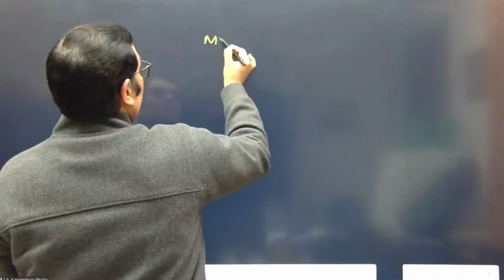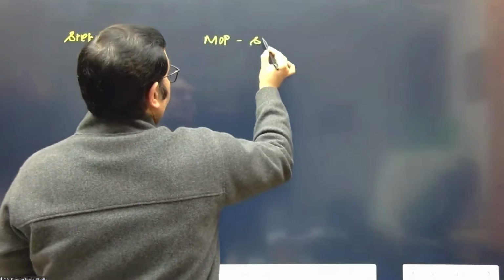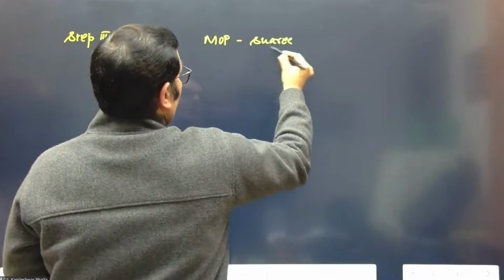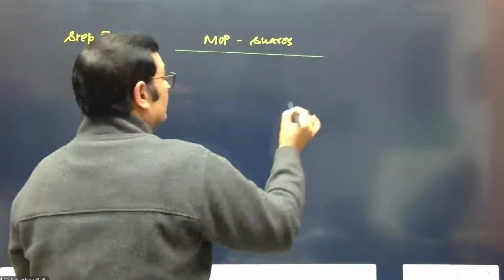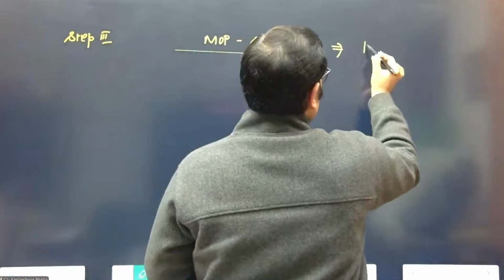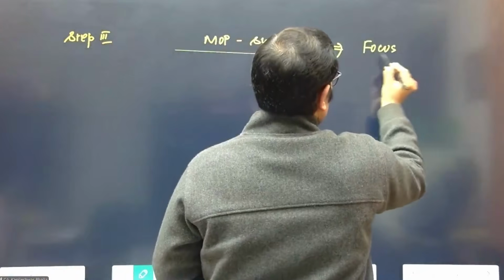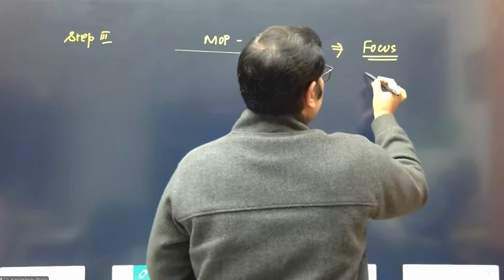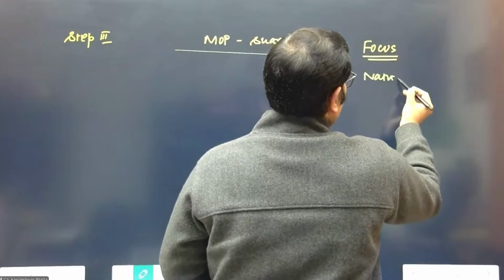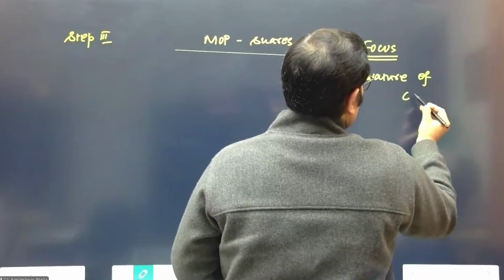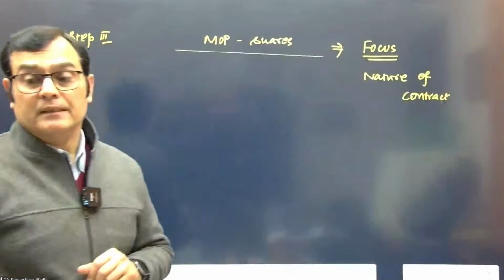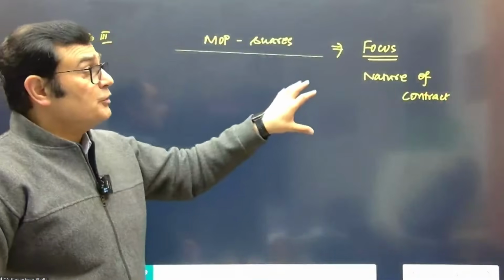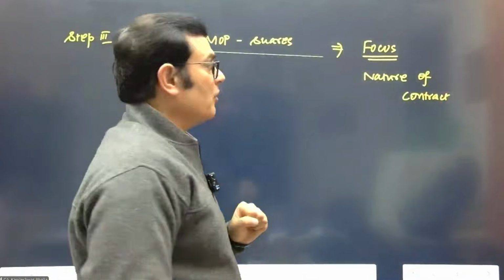So we can say when the mode of payment is shares, you need to focus, and the focus point in this case is the nature of the contract. When the mode of payment is cash, it does not make a difference to me. But when the mode of payment is shares, you need to focus on the nature of the contract.